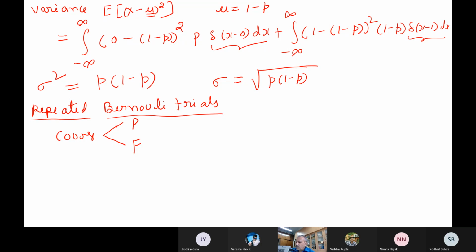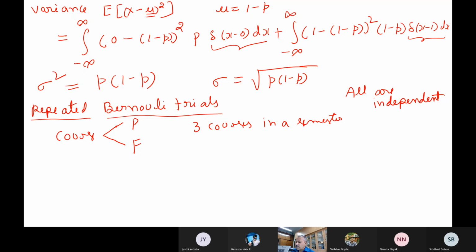Now let us say you are doing 3 courses in this semester. Okay. Now how many outcomes are there? So 3 courses in a semester, say. You will be doing 3 courses, and each course has 2 outcomes. One is a pass or it is a fail. And let us assume that all these are independent. Okay. What do you mean by independent?